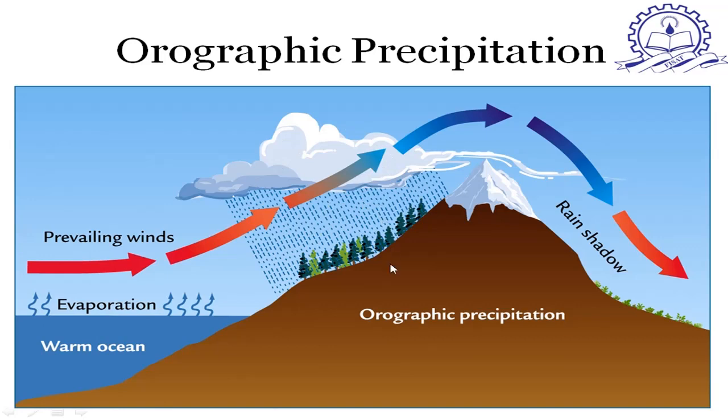and it starts precipitating. That type of precipitation is called orographic precipitation, and this side is called the windward side, and the other side is called the leeward side. That is, wind is blowing in this direction, so this side is called windward side and this is called leeward side. The leeward side is also known as rain shadow area, because on the windward side only there will be rain. This side there won't be any rain, so this area is called rain shadow.